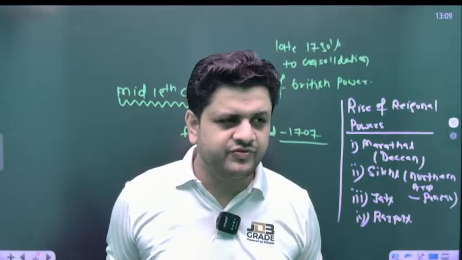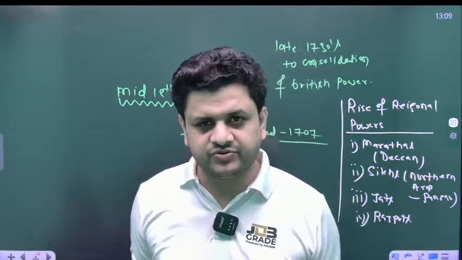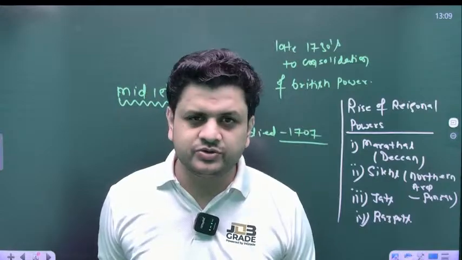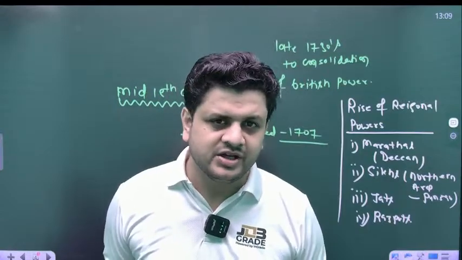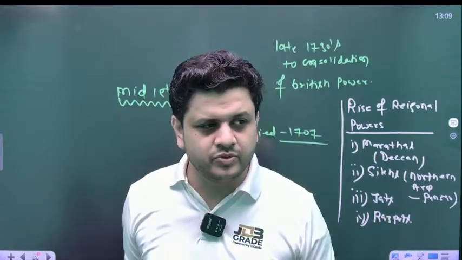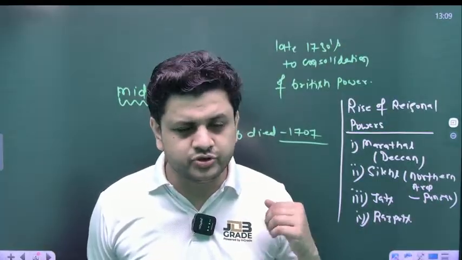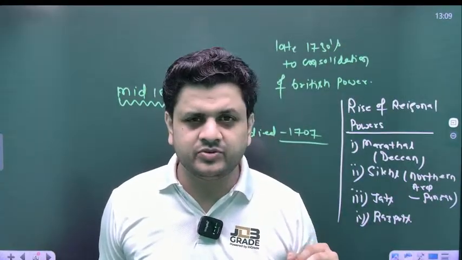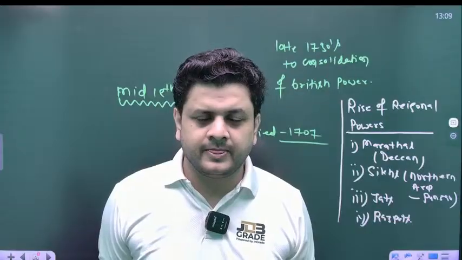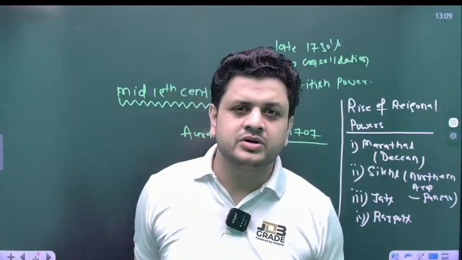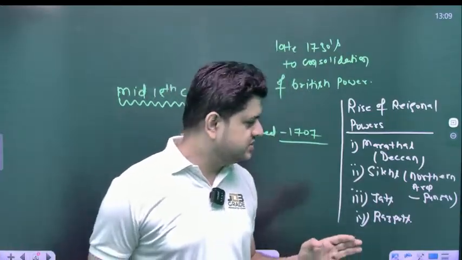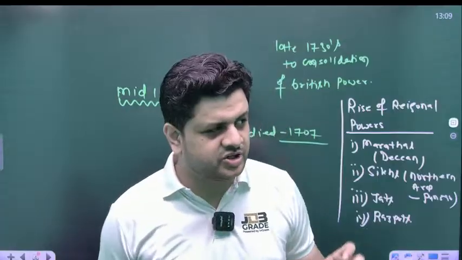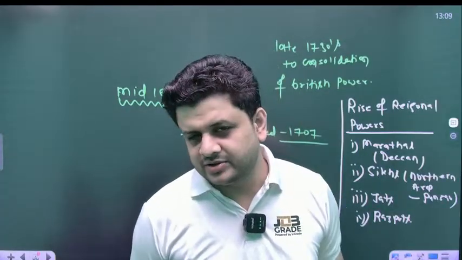So it was very tough for Bahadur Shah and then for Jahandar Shah, and at the end of the day, Farrukhsiyar, with the help of the Sayyid brothers, captured Banda Bahadur and brutally butchered him. Banda Bahadur was executed in Delhi. He was captured from Gurdaspur. So 3 generations of Mughals were disturbed by one single man, Banda Bahadur.